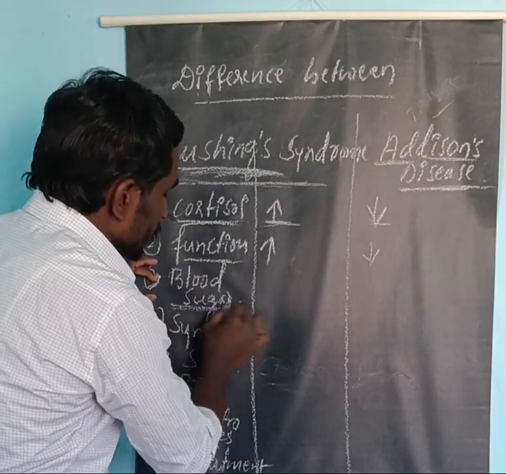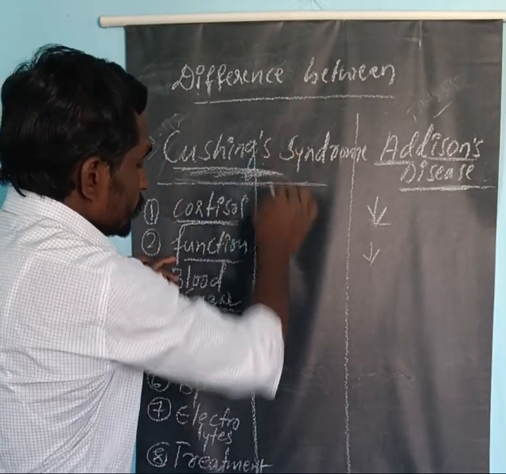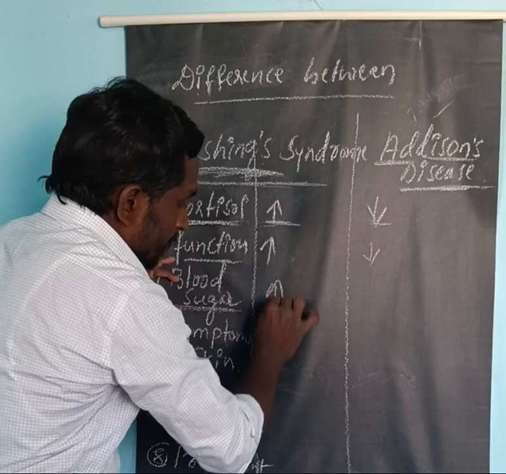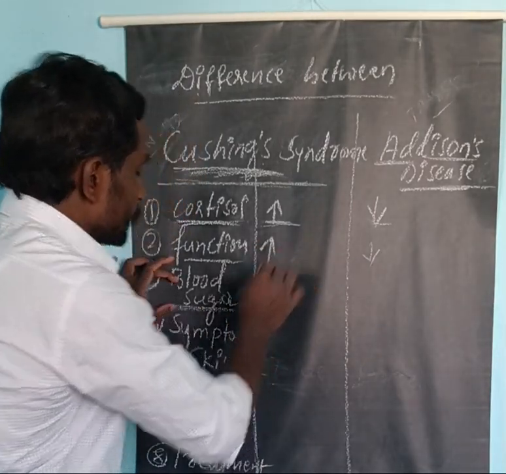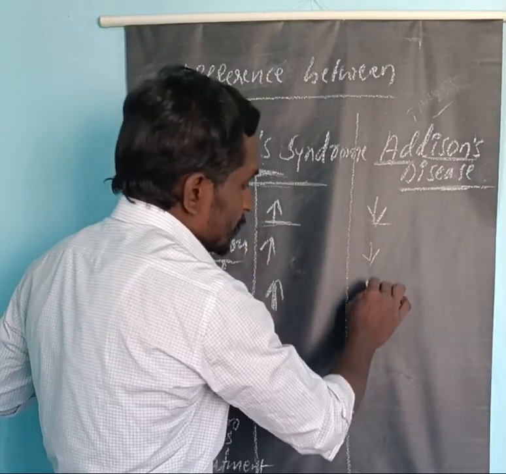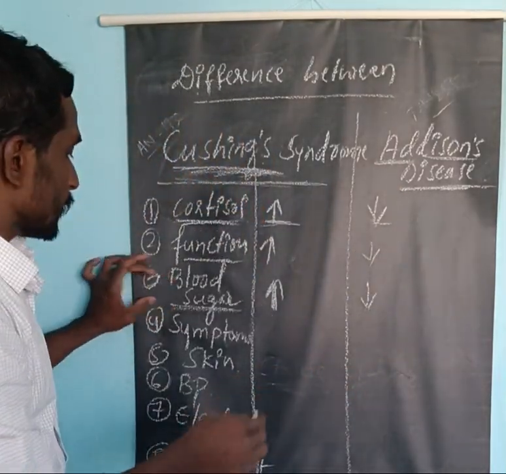Now coming to the blood sugar level, the persons who are suffering from Cushing syndrome show hyperglycemia. It means increased blood glucose level. The persons who are suffering from Addison's disease have a decreased sugar level.